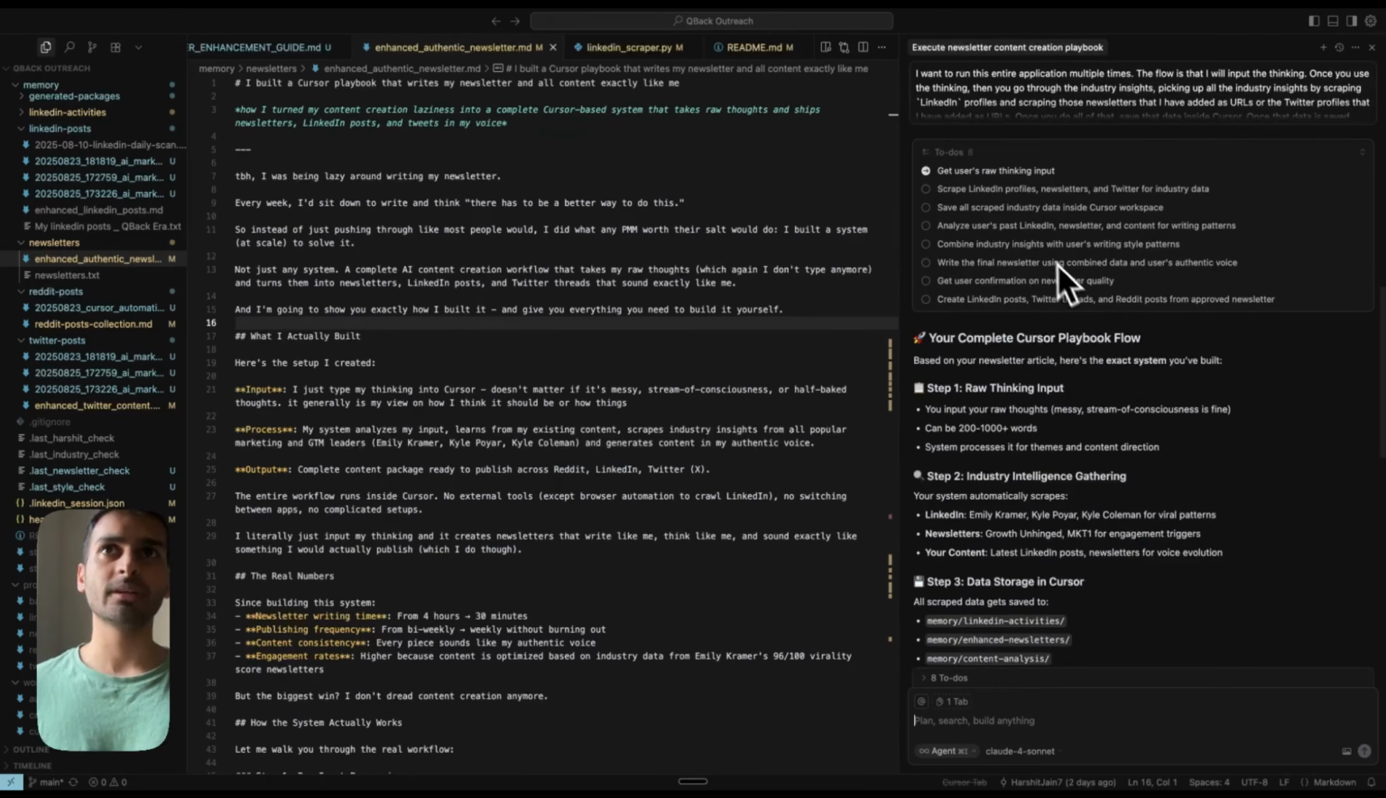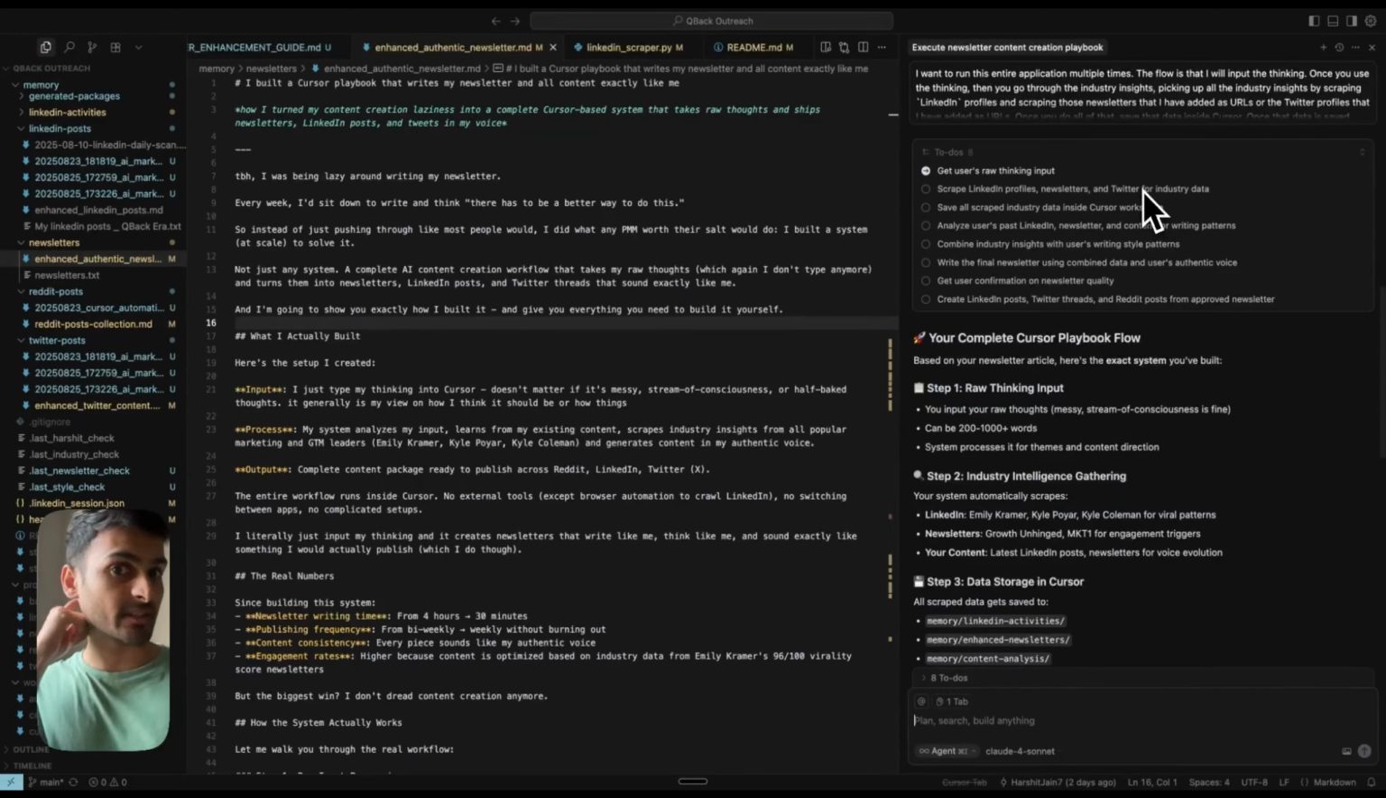So the current process of building this out is it takes my raw thinking. Generally, I think out loud, like I use Whisper for my speech to text. So I just hit one key and just keep blabbering for somewhere around 15-20 minutes, or maybe 10 minutes. It depends. Whatever raw thinking or my own perspective or take I have on any particular thing, I just save that. It scrapes LinkedIn profiles, newsletters, and Twitter for industry data.